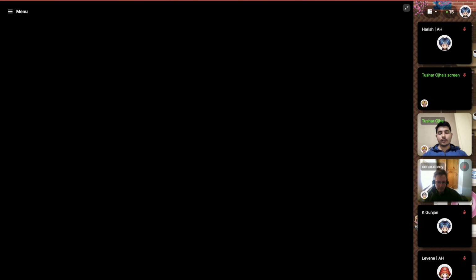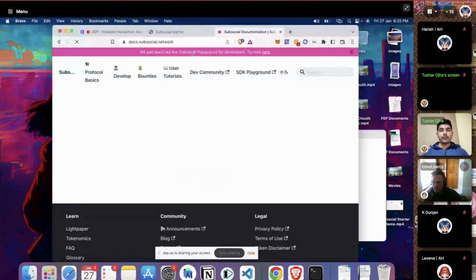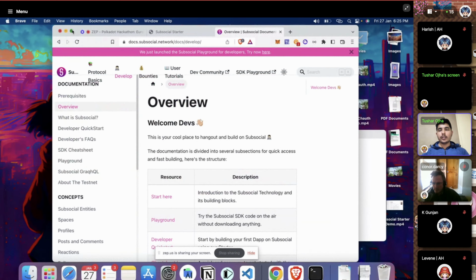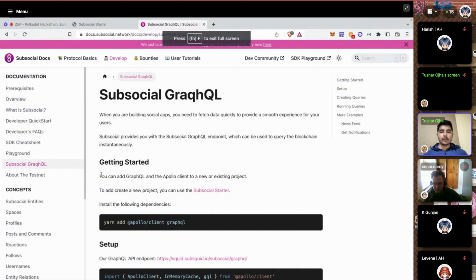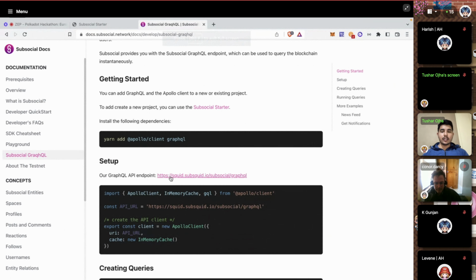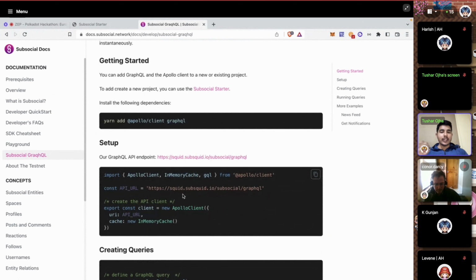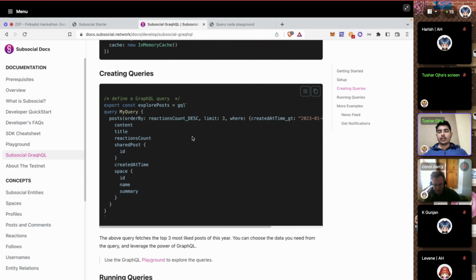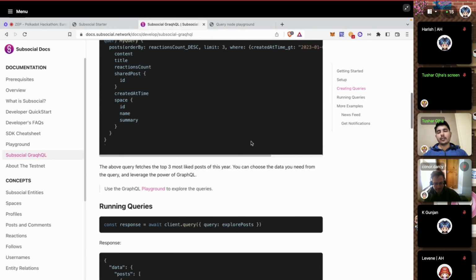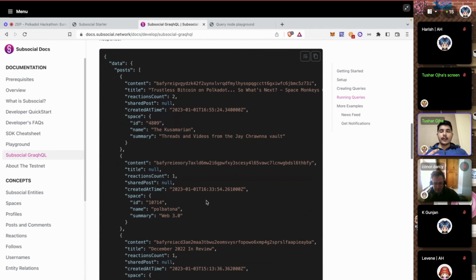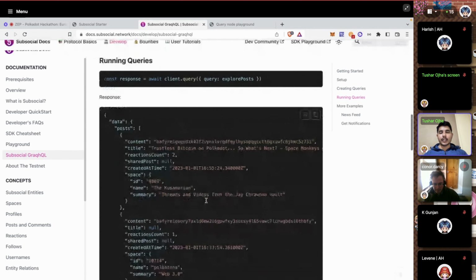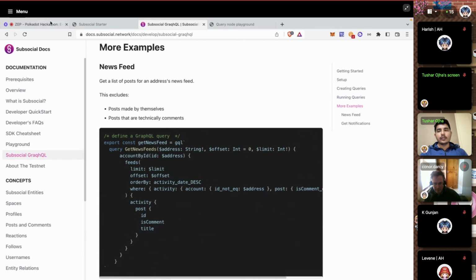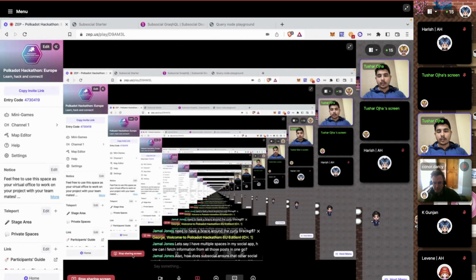I will show you right now. Just go to this page, and here you will see the Subsocial GraphQL. So just use this. This is our GraphQL endpoint. You can use it with any Apollo client or any client you want, and just query it like you query any other GraphQL server, with your own query, with whatever posts and whatever content you like. You can just customize your query and throw it at it, and it will respond like this immediately in one go. If that's what you are asking.